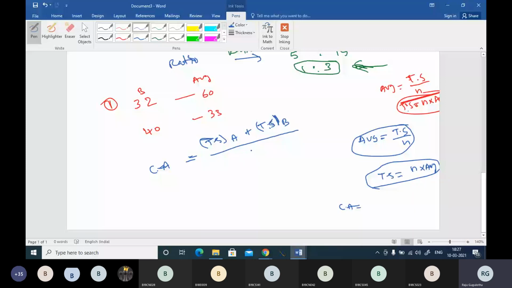That is actually the formula. But I am telling you in terms of total sum now, because total sum has good application in the upcoming problems. So understand this thing.